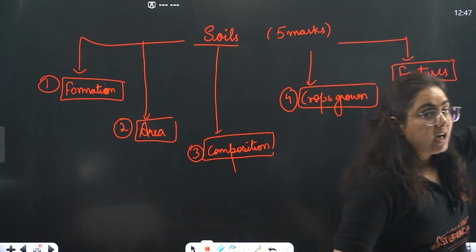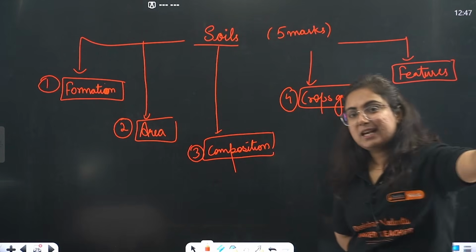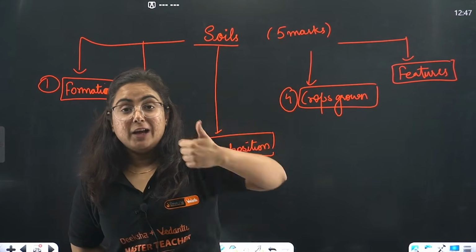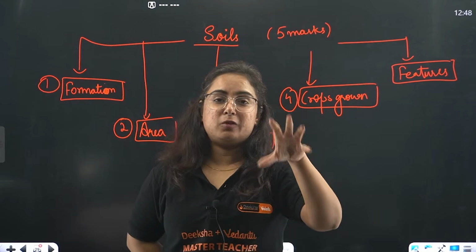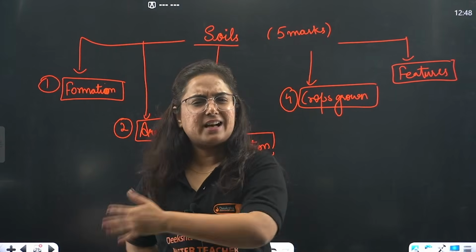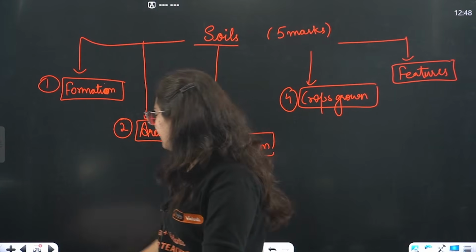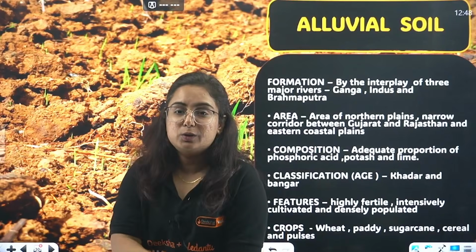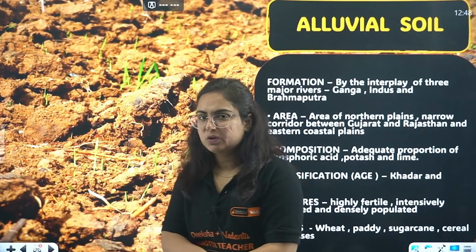Now, I bet it will be easier for you when you learn and write the answer in the same format. Formation done, area done, that done, write that exactly in the exam. Easy peasy. Now, coming towards the first soil of India, that is alluvial soil. Pictures are added for more clarity.